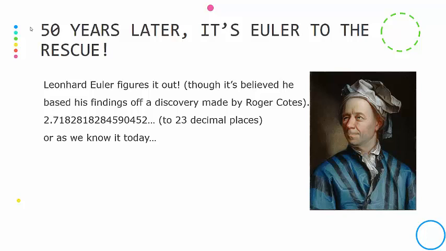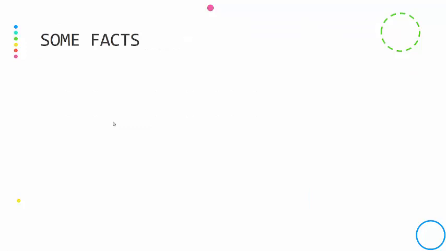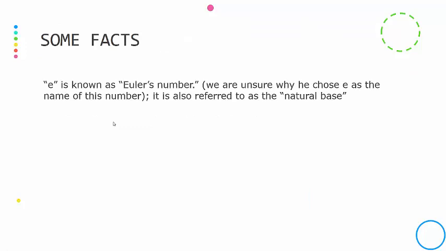Now obviously he's not going to keep writing all those digits, so he just assigned a letter to that specific number, which we know today as E. So just like pi is symbolic for 3.1415..., E is symbolic for this interest number that seems to keep coming up and getting a little bigger every time. So E is actually called Euler's number because he's the one that's credited with its discovery.